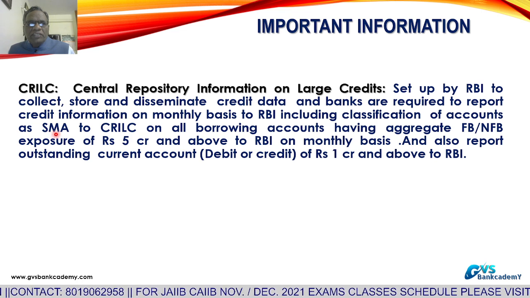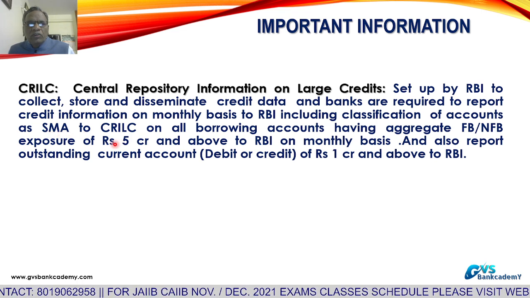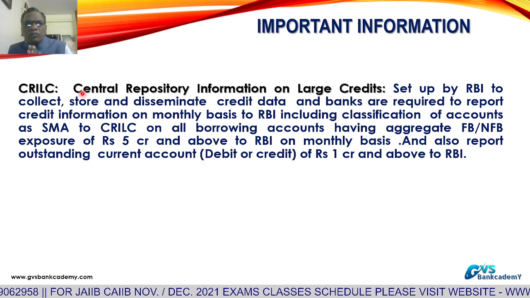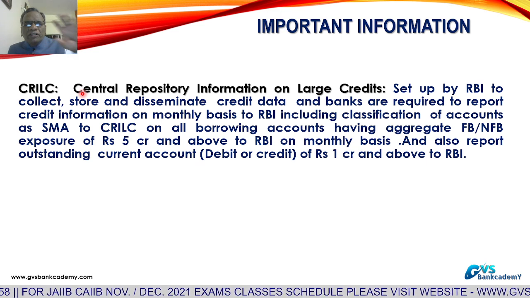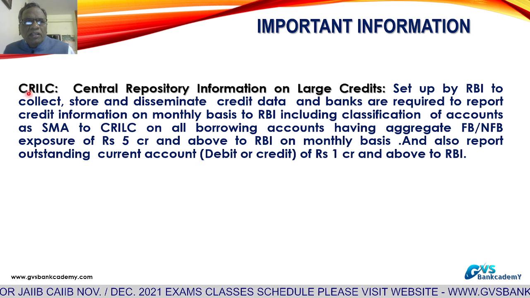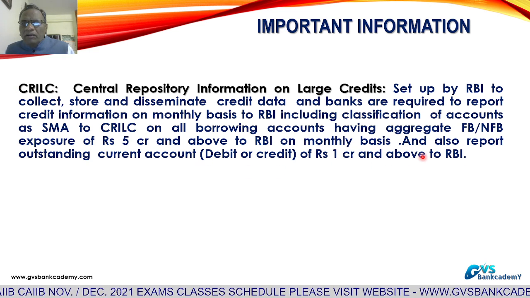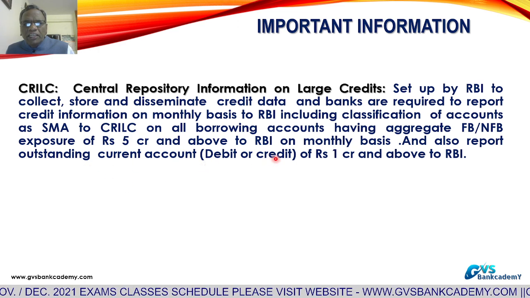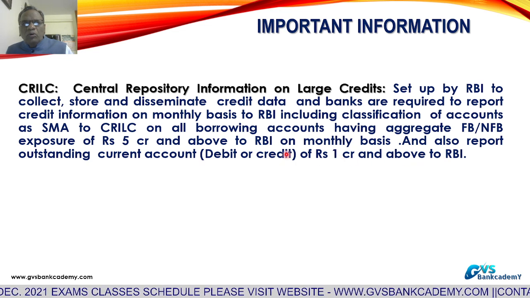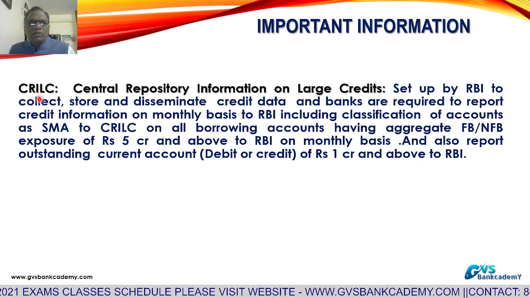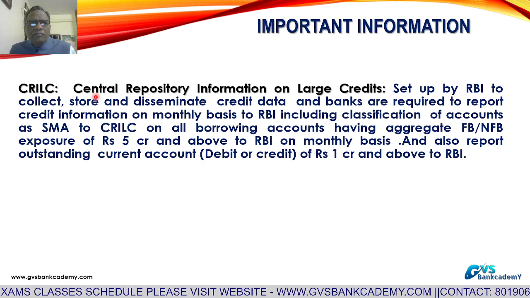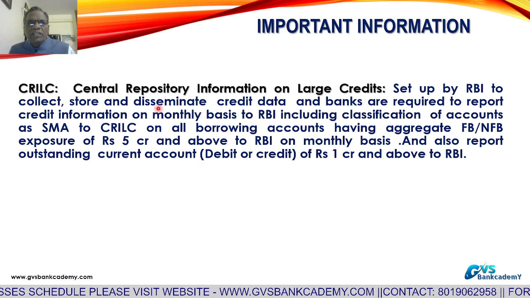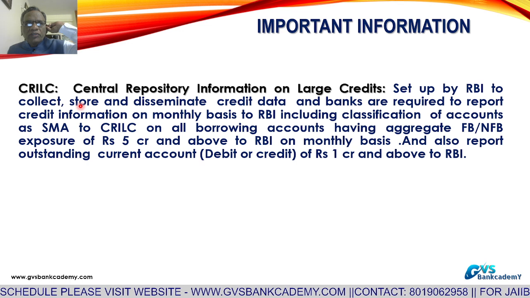SMA status, special mention account status 0, 1 and 2, they have to report to RBI on a weekly basis. So at any point of time, details of accounts of 5 crores and above are available with RBI under CRILC, including fraud reporting. Banks also report outstanding current account balances, either credit or debit, of 1 crore and above to RBI. What is the objective? Generally frauds take place. To prevent frauds, this platform is useful, and we can also find from where the customer has availed loans.